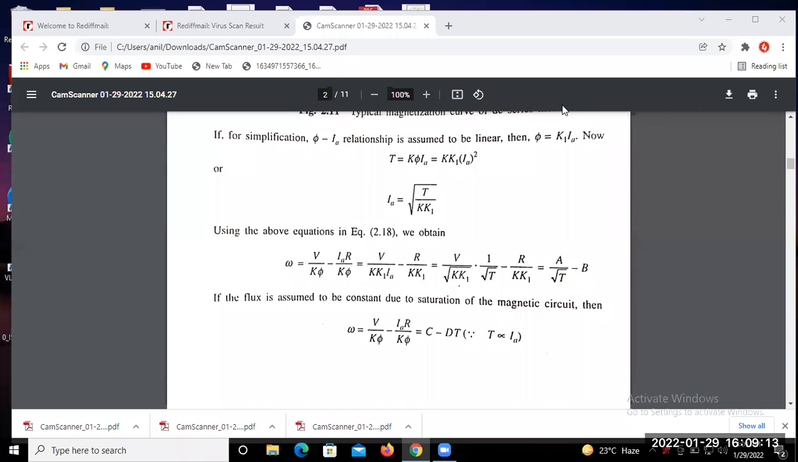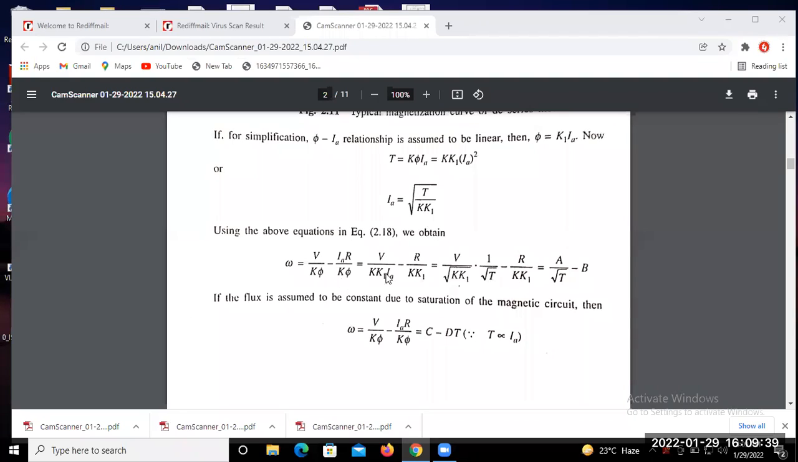Yes, sir. Okay. So in the previous class we found the speed in terms of torque up to the saturation point, or before the saturation is achieved. After saturation is achieved, what will happen is that increasing the armature current will not increase the flux. That means flux is almost constant.